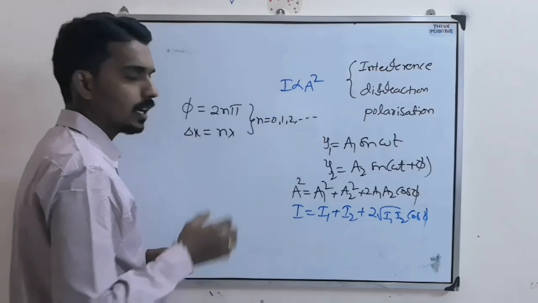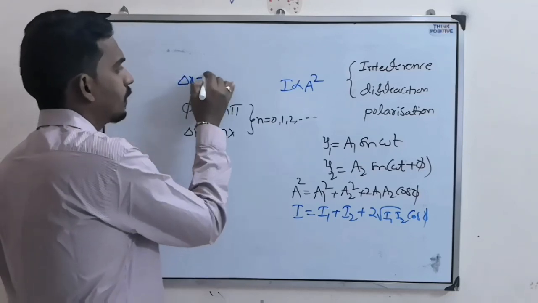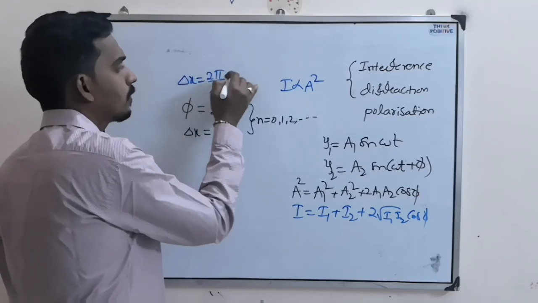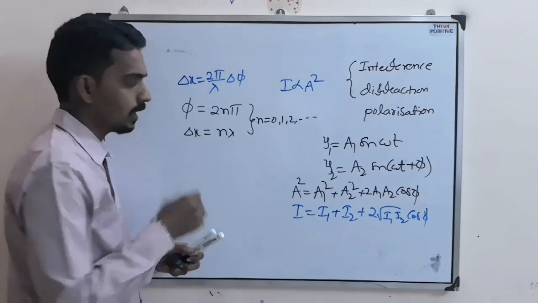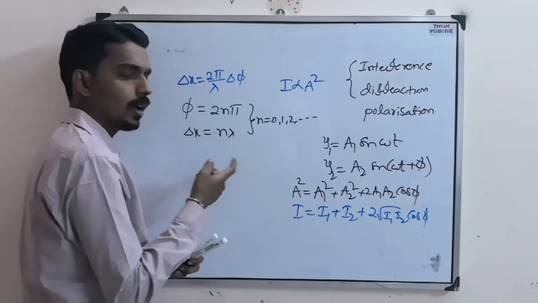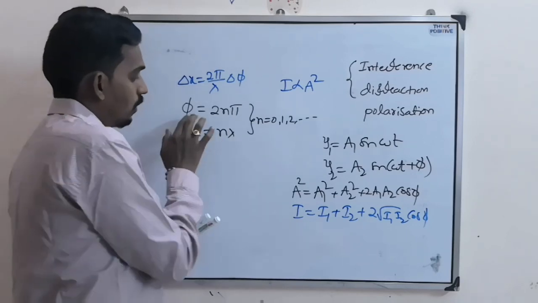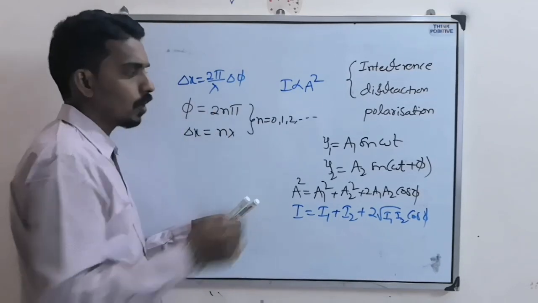For these conditions of phase difference or path difference, where path difference is related as 2 pi by lambda into phase difference, delta x can be 0, lambda, 2 lambda, and so on. If you consider the phase difference, it is 0, 2 pi, 4 pi, and so on.